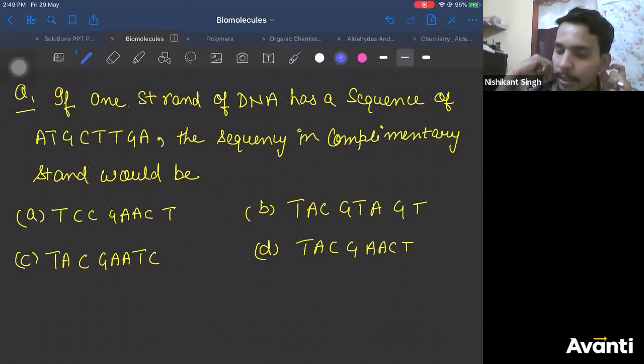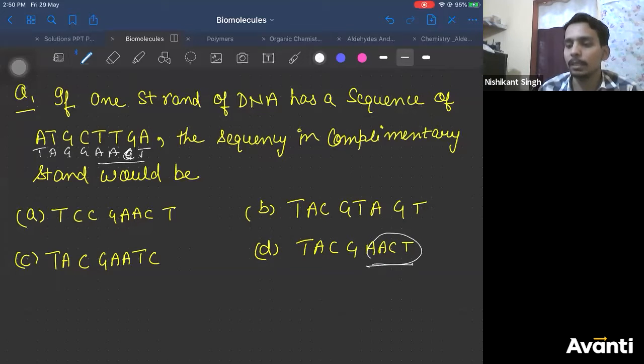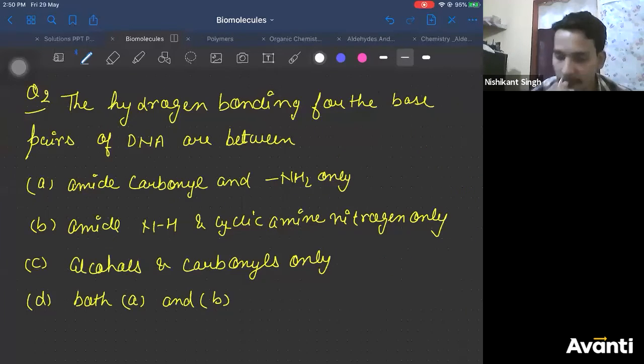All right, since it's an easy question, let's end it fast. We will end this in 3, 2, 1. Now, the complementary base pair of adenine will be thymine. Thymine's is adenine, guanine's is cytosine, cytosine's is guanine. So the last four are AACT. So the correct answer is D, which many of you answered, but still there are three people who have answered it wrong.